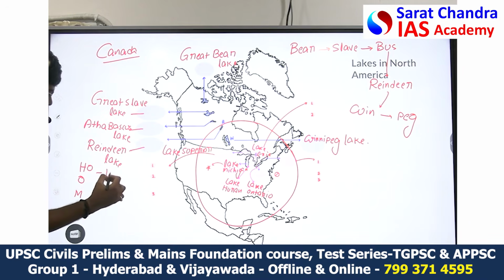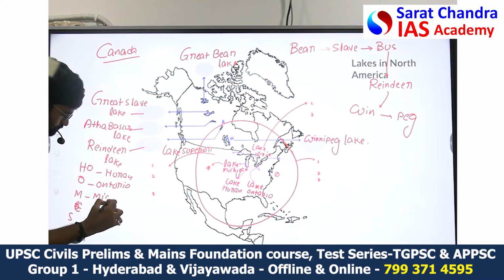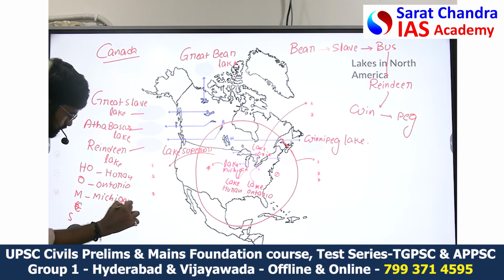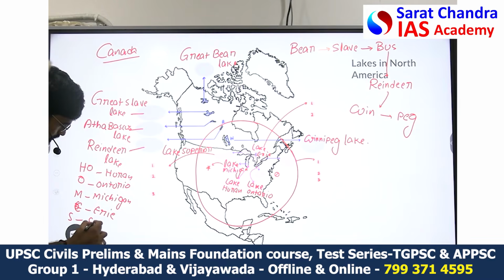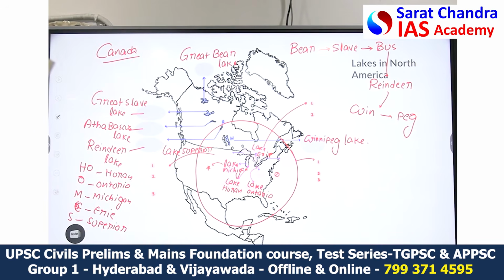H for Huron, O for Ontario, M for Michigan, then E for Erie, S for Superior. Using the mnemonic homes, you can identify the 5 Great Lakes which are present in the North American continent.